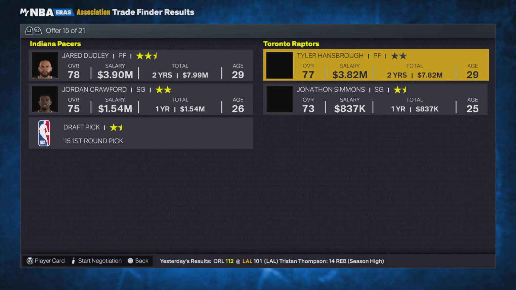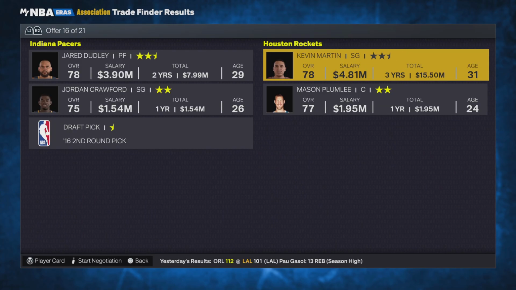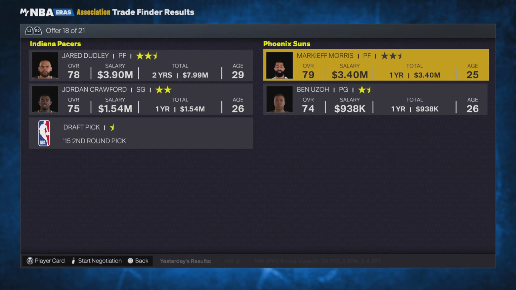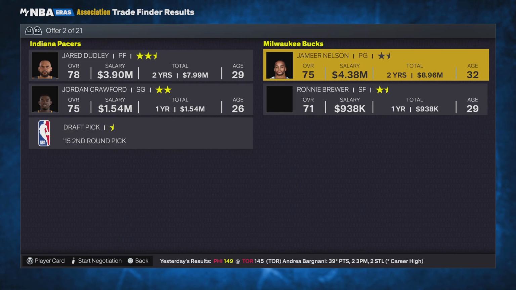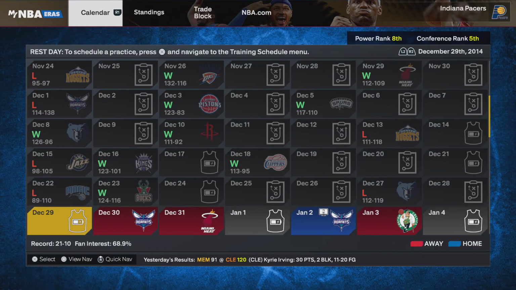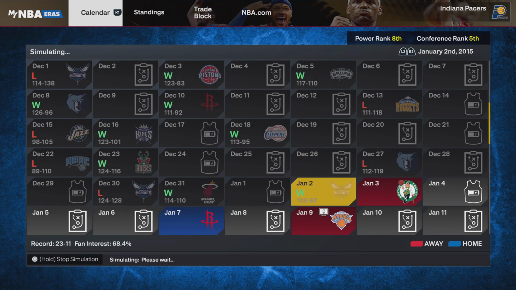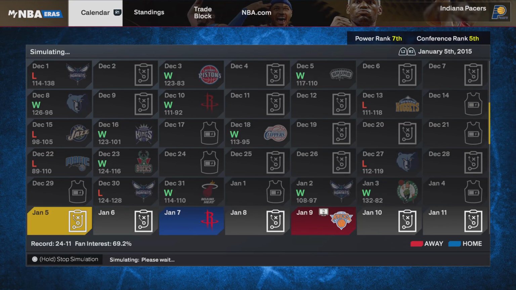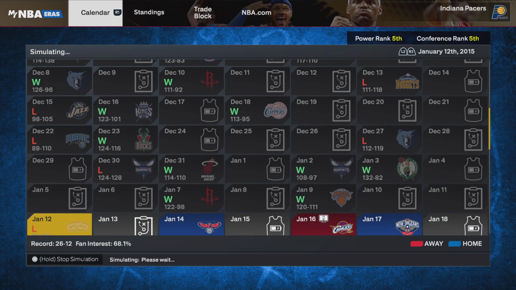I made a trade for Jeff Green. Towers, bro. Here's what I was like, fine. They just traded him for no reason. Marquis Morris, I can't do Marquis because he's not draft class. Okay, you know what? We're gonna do this. We're gonna get Trevor Booker. He averages like 10 rebounds. We're trading their 2016 first, whatever. Unrealistic, I don't care. We needed a power forward.